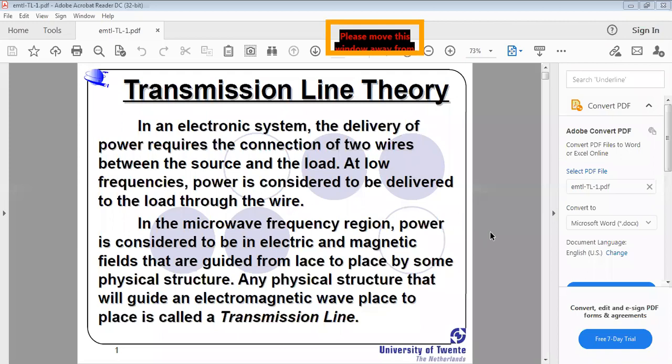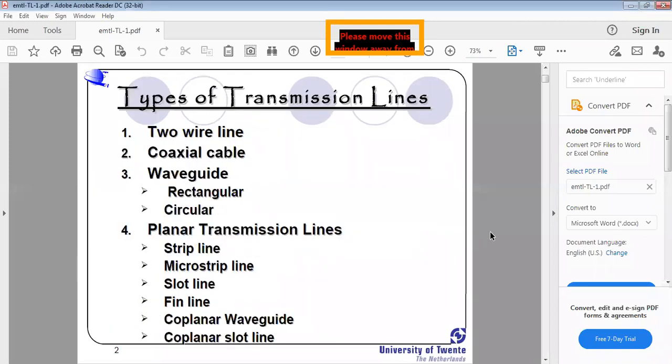In the next slide, what are the different types of transmission lines? You already know the different types of transmission lines that are physically available. First one is the two-wire transmission line. The second one is the coaxial transmission line. Then the waveguide. Waveguide is actually a concept of your EMTL, but for your syllabus, the waveguide concept is exempted. You will study this concept in microwave engineering. It is not part of the syllabus, but just know the waveguide is also a part of transmission line.